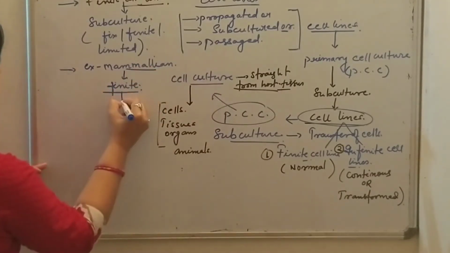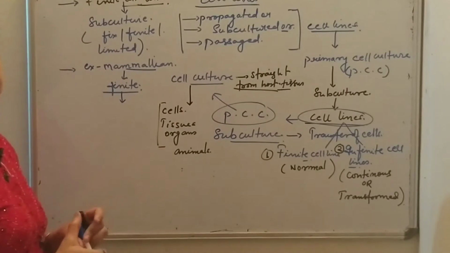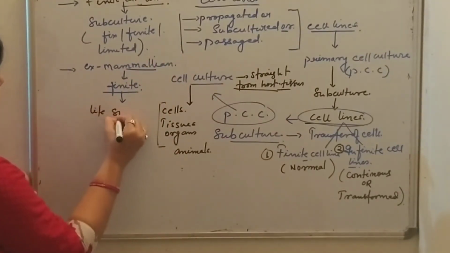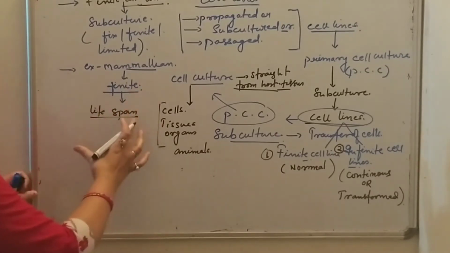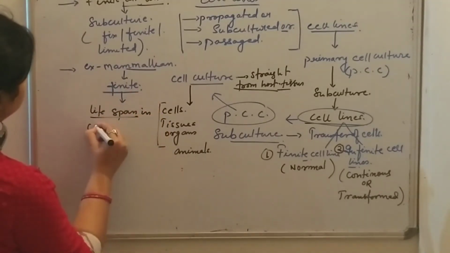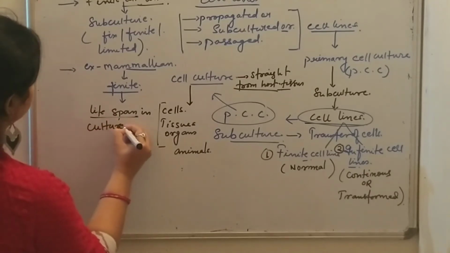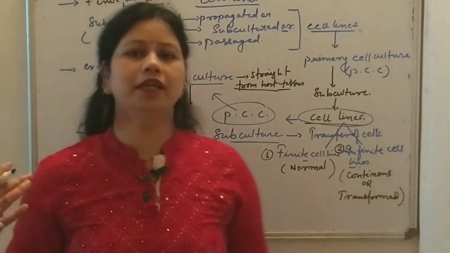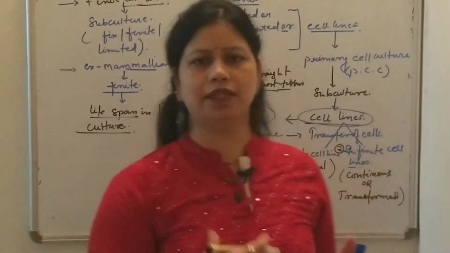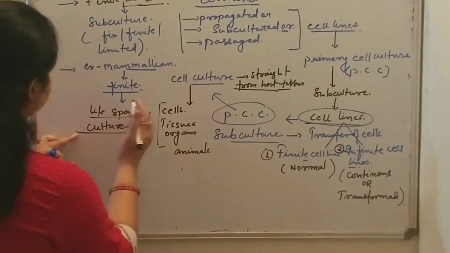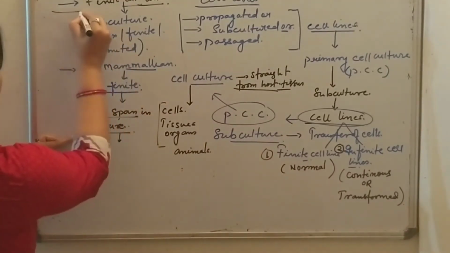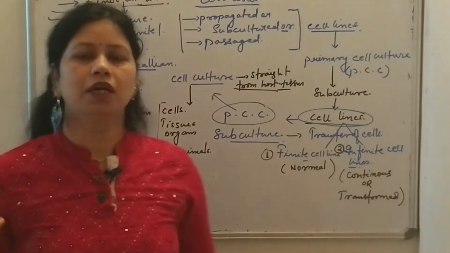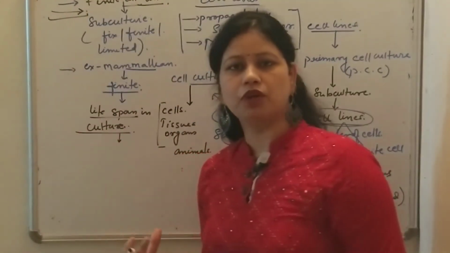They have a finite lifespan in culture. After a certain time period, they undergo senescence and they stop dividing. So these are known as finite cell lines.